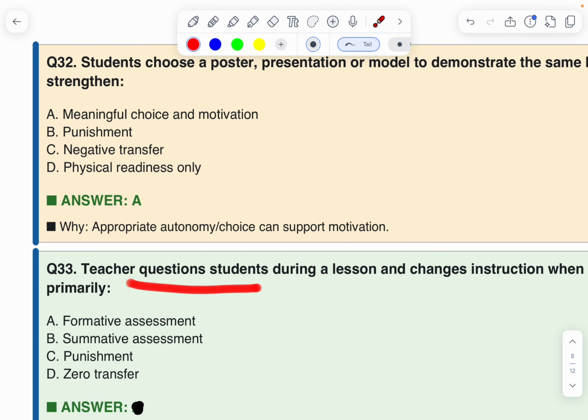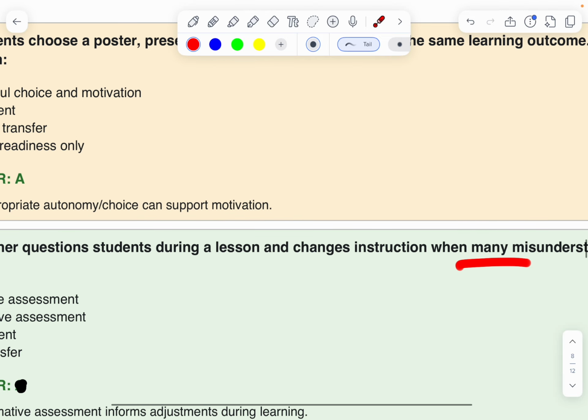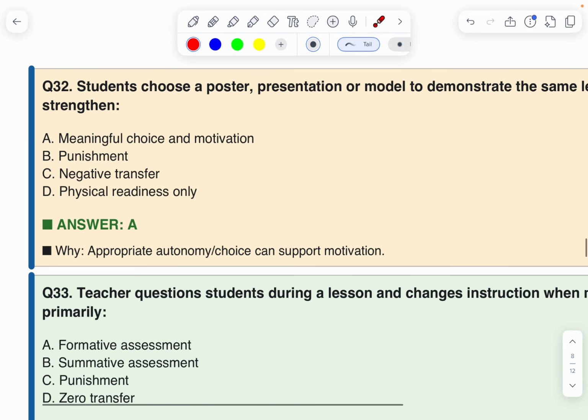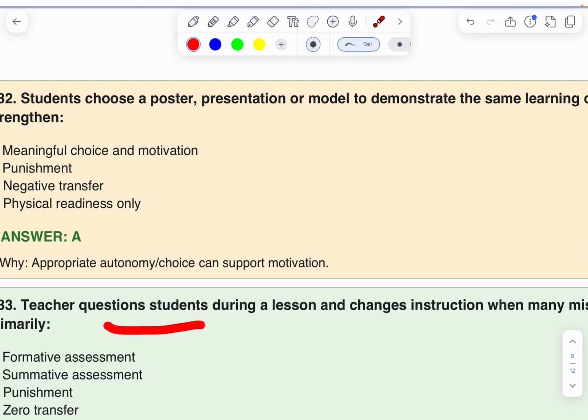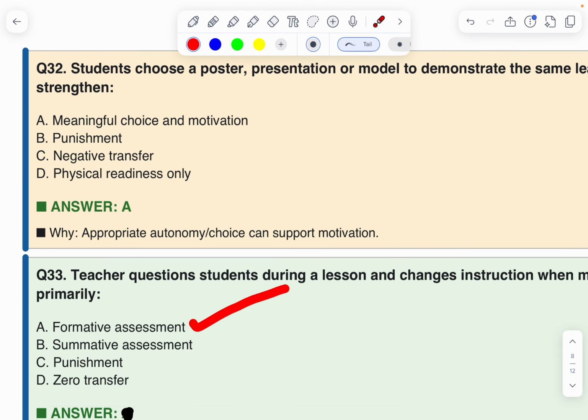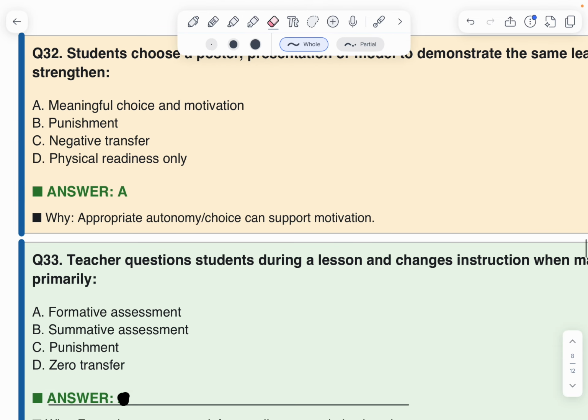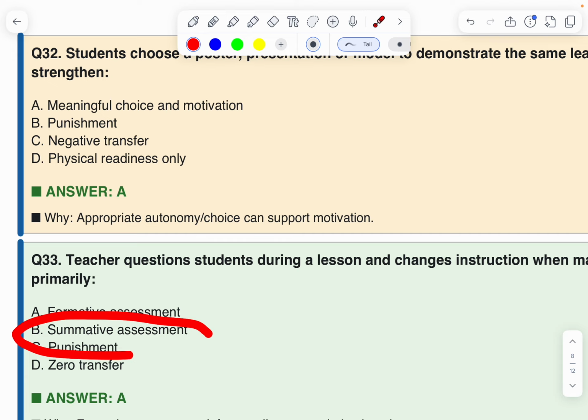Teacher questions students during a lesson and changes instruction when many misunderstand. This is called primarily what? Simple. Teacher asks students during a lesson. During a lesson, formative. Okay. What is meant by summative? What is summative? Before class or after completion of class? Write in your comment box.